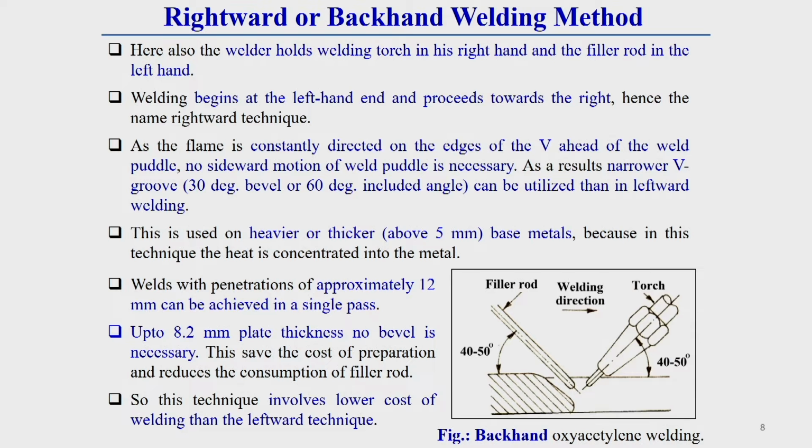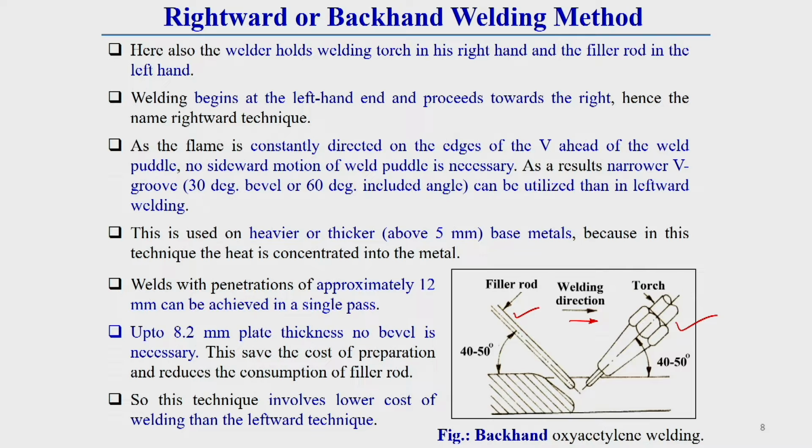Then we will go for the rightward or backhand welding method. Here you see, the torch is held in the right hand and the filler rod in the left hand. Why is it called the rightward welding method? Because here the welding starts from the left side and moves toward the right direction. That's why this technique is called the rightward welding technique.